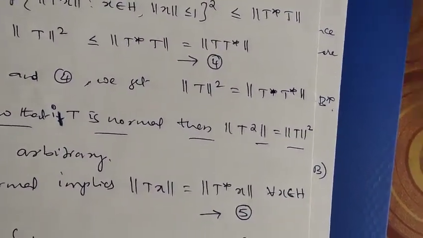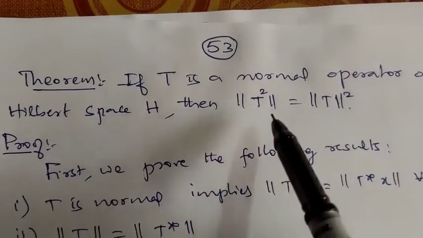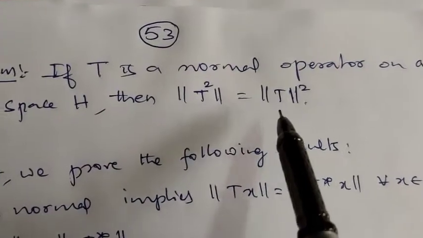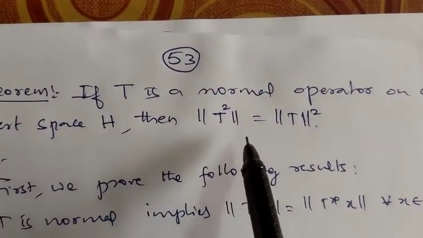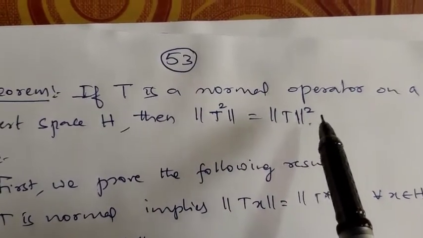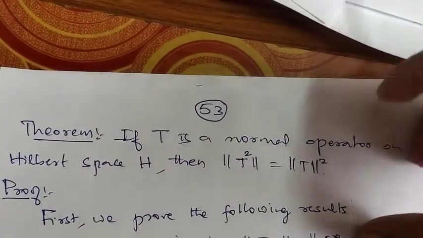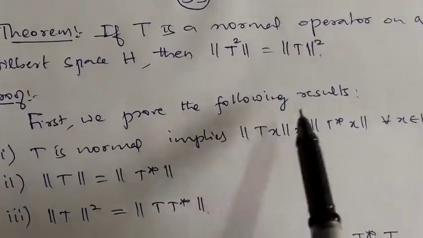Suppose T is a normal operator on a Hilbert space H. Then the norm of T square is equal to the norm of T whole square. If T is a normal operator on a Hilbert space H, then the norm of T square is the same as the norm of T whole square. To prove this, let us prove some small preliminary results before proving the main result. First we prove the following results.